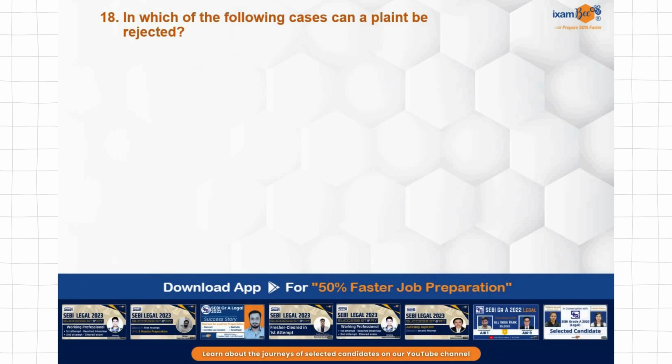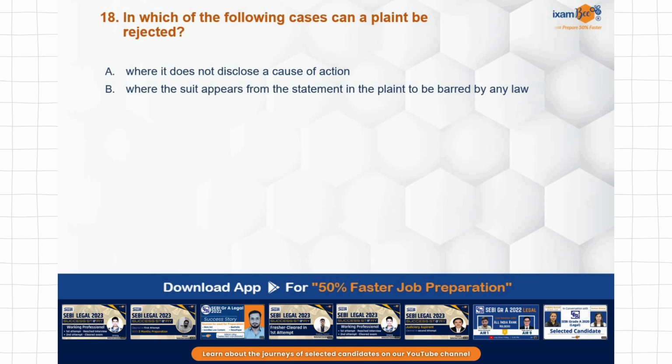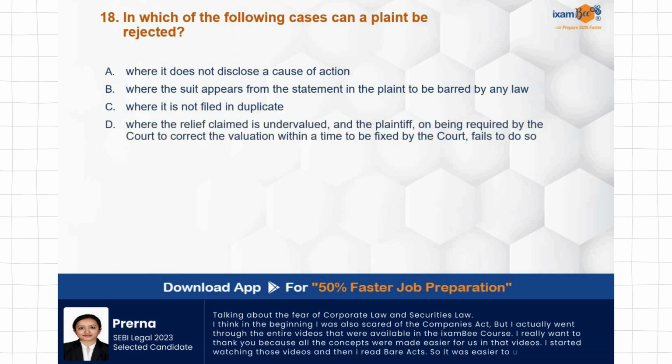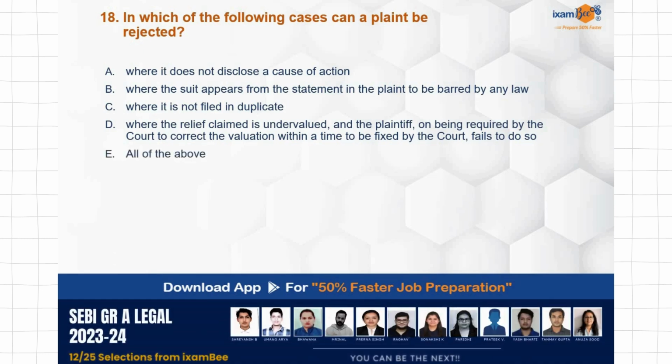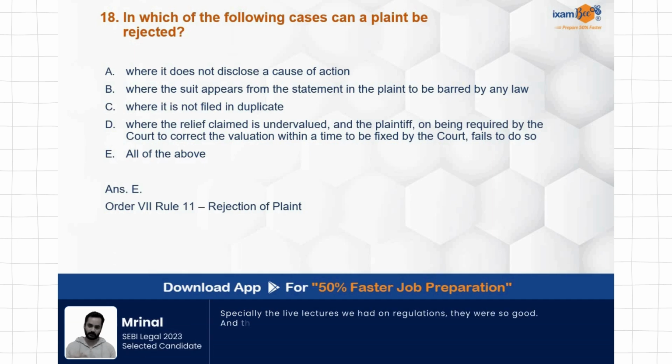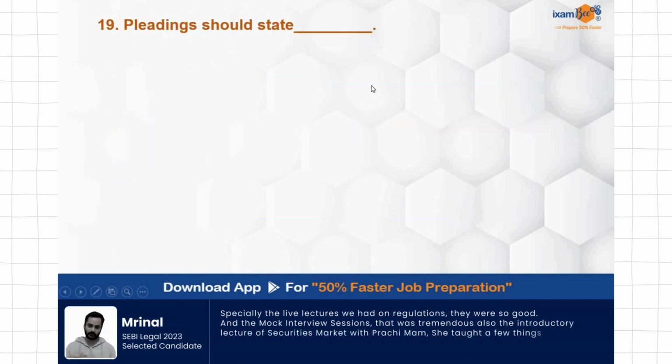In which of the following cases can a plaint be rejected? Where it does not disclose a cause of action, where the suit appears from the statement in the plaint to be barred by any law, where it is not filed in duplicate, where the relief claimed is undervalued and the plaintiff, on being required by the court to correct the valuation within a time to be fixed by the court, fails to do so. All of the above. So, rejection of plaint, what are the grounds for it? It is very well covered under Order 7 Rule 11. Rule 10 and Rule 11 both are very important for rejection of plaint and return of plaint. Both of these rules I would suggest you to prepare properly. All of these mentioned here are the grounds.